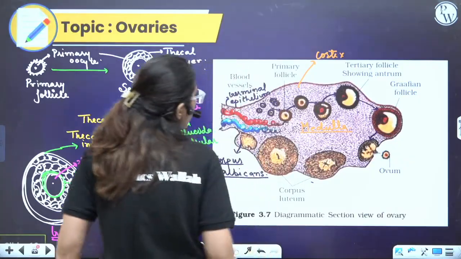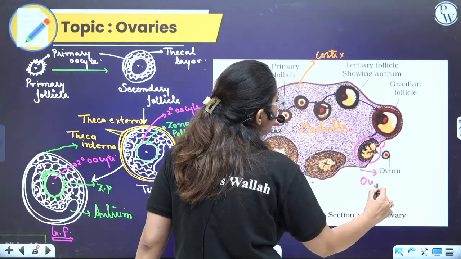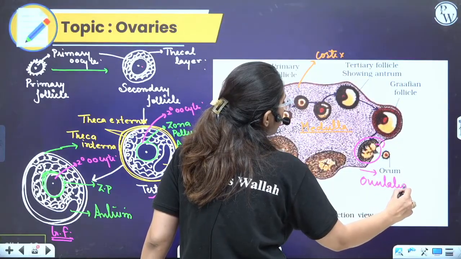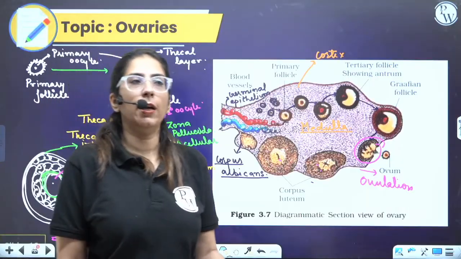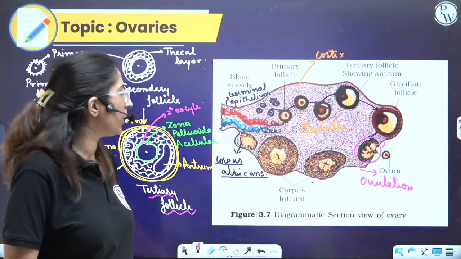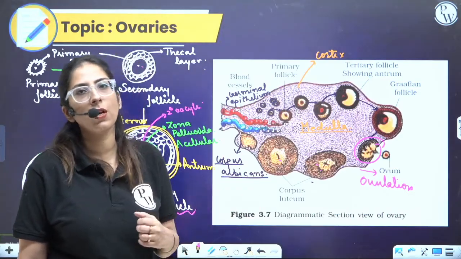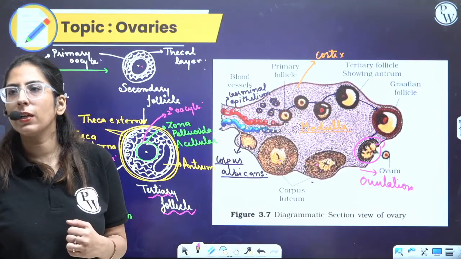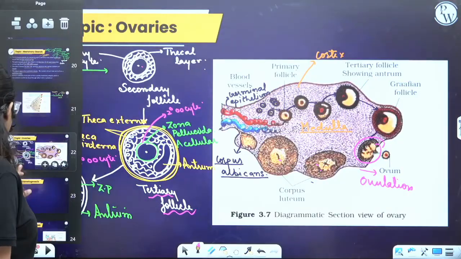Because of the secretion of LH, luteinizing hormone, ovulation happens. Whatever is left behind acts as a temporary endocrine body, the corpus luteum, which later on regresses and forms a corpus albicans. Clear? The structure clear?